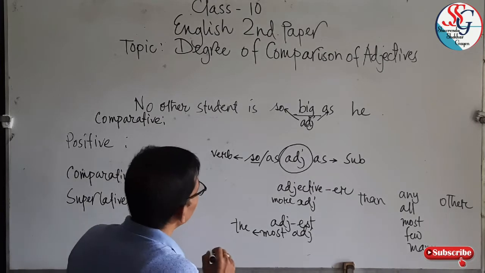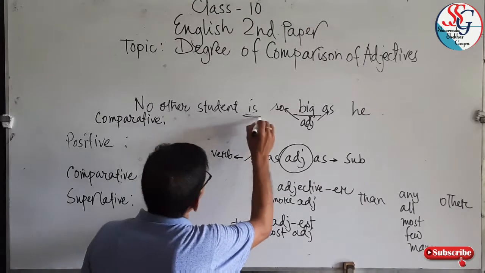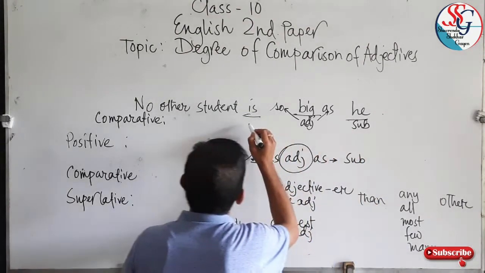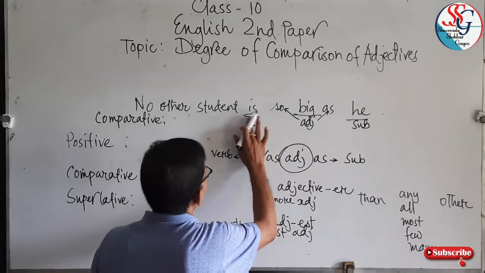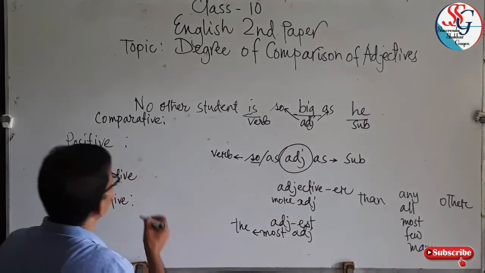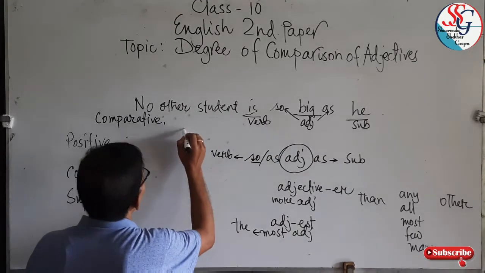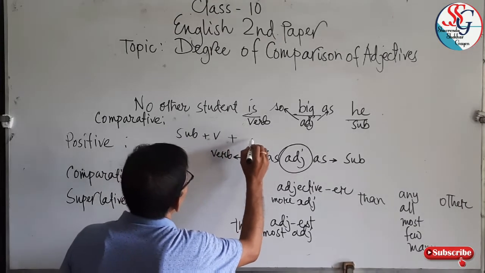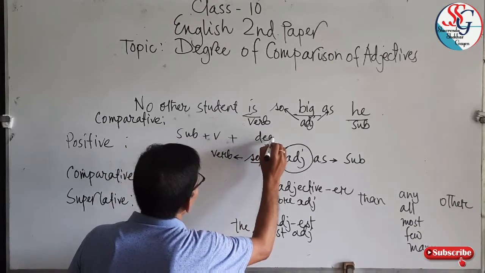Now you have to find out the subject and verb. Subject he, verb is. Subject will come first. So subject plus verb plus comparative degree.